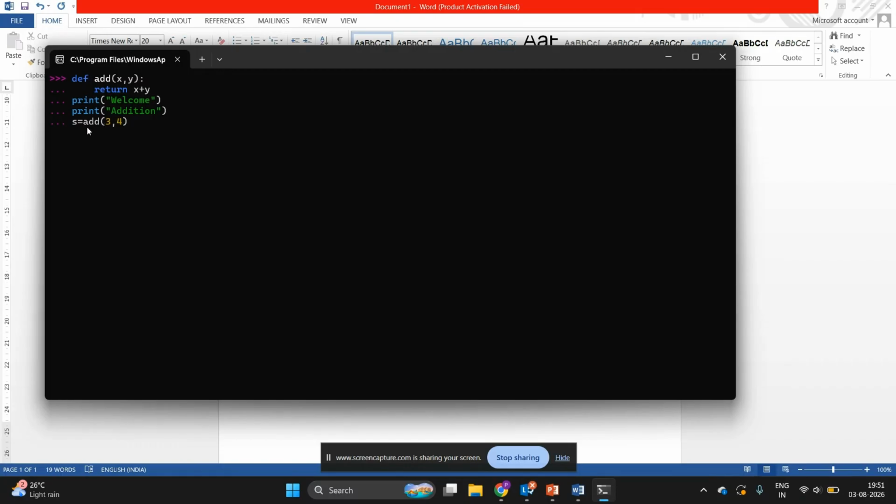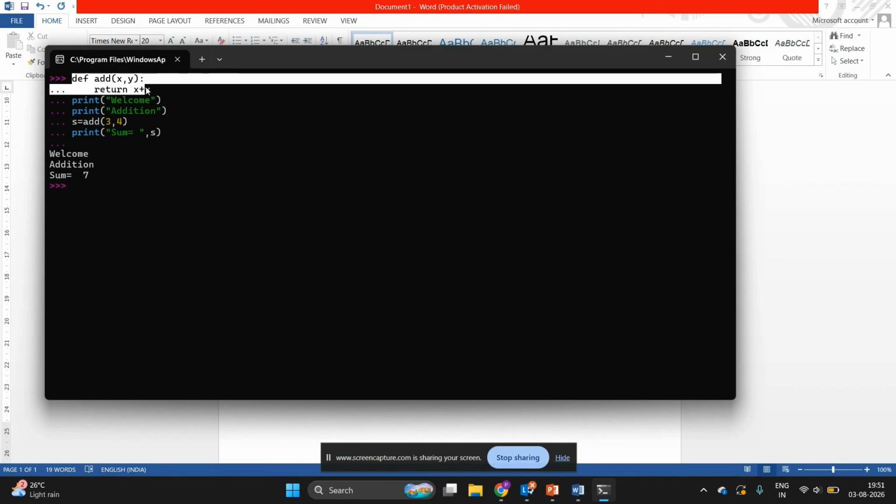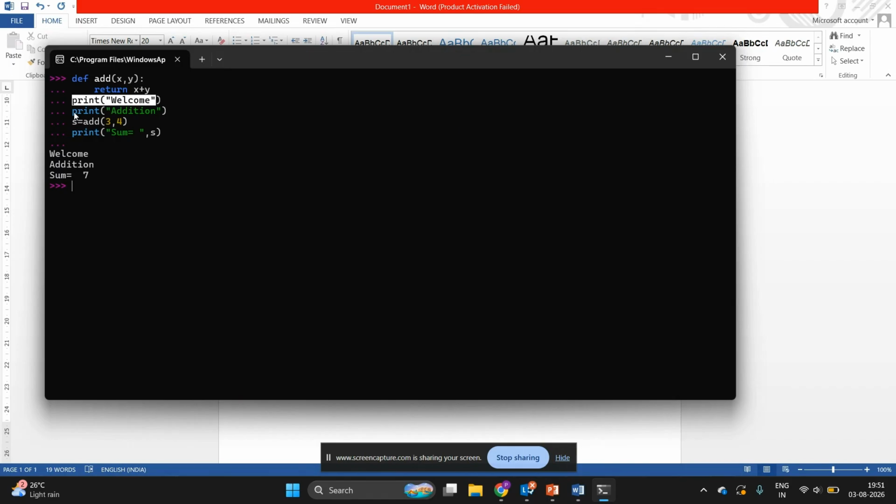So what does it mean? When I am making a call to the function, it will perform the task and it is returning some answer, and that answer is received in the s variable. Now here I have to print that answer by printing the s variable: sum is equal to comma s. Let's end this code. So the def will not execute as it is because this is a function body. It will be executed only when we make a call to it. So it will start executing the next line welcome, next line addition.